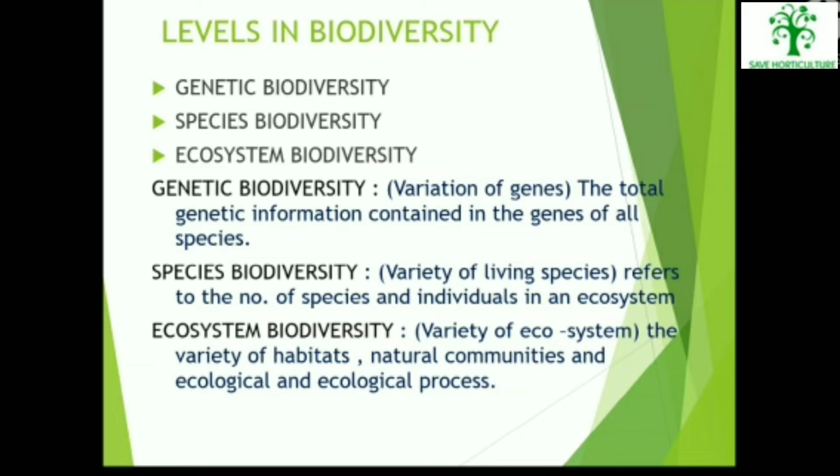Levels in biodiversity: genetic biodiversity, species biodiversity and ecosystem biodiversity. Genetic biodiversity is the variation of genes. The total genetic information contained in the genes of all species constitutes genetic biodiversity. Species biodiversity is the variety of living species, referring to the number of species and individuals in an ecosystem. Ecosystem biodiversity is the variety of ecosystems, the variety of habitats, natural communities and ecological processes.